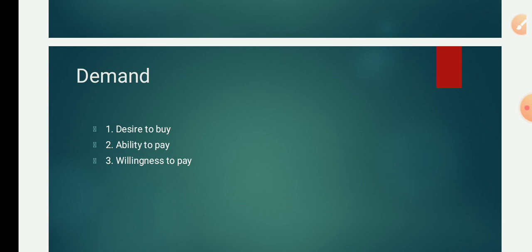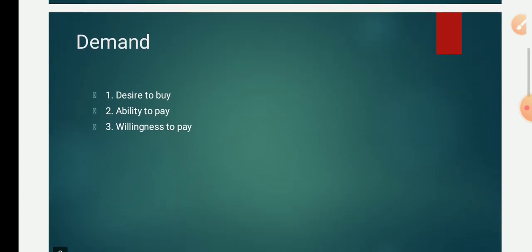Demand is a desire. Desire means willingness to possess a good or a service. Can desire alone become a demand? No, it cannot. It should be accompanied by certain things. First, demand is a desire to buy a good.